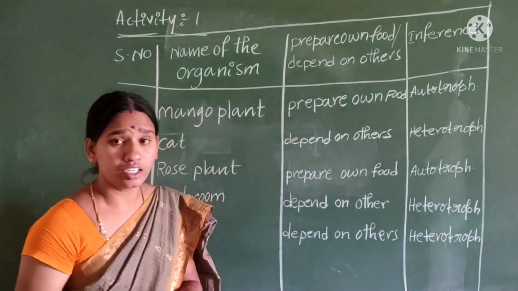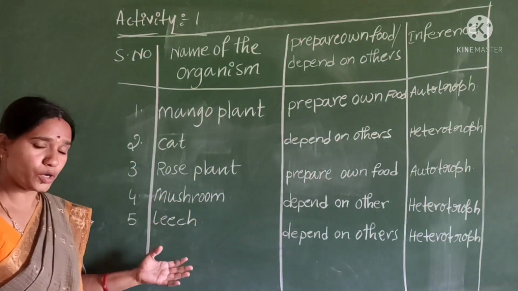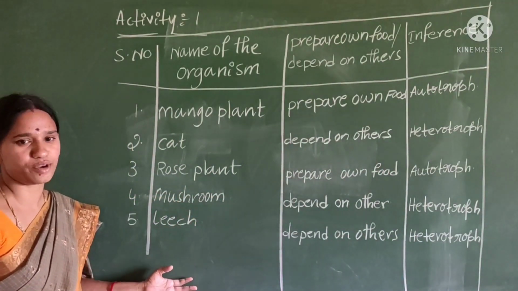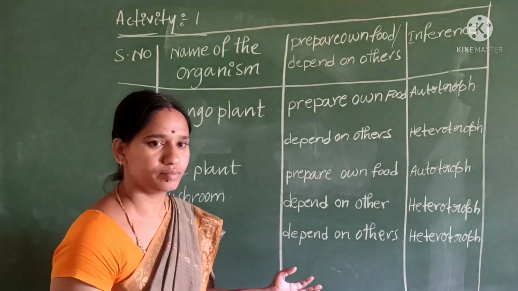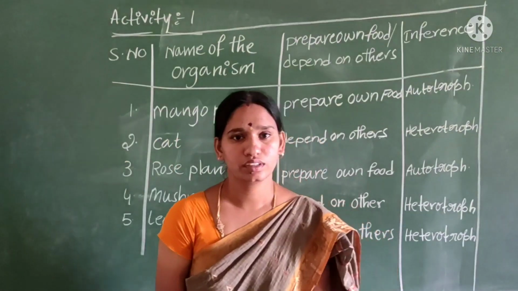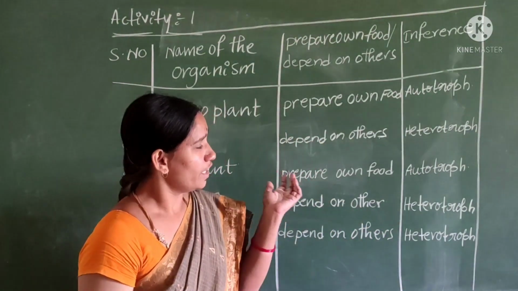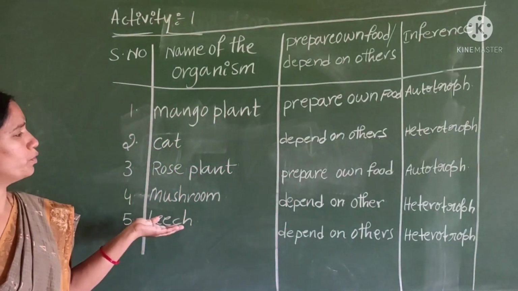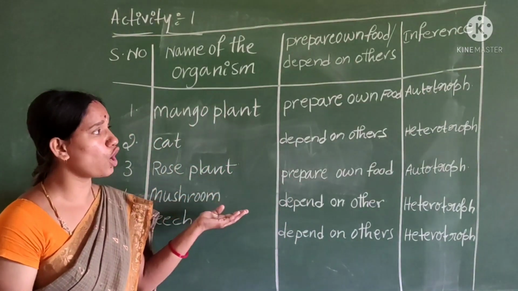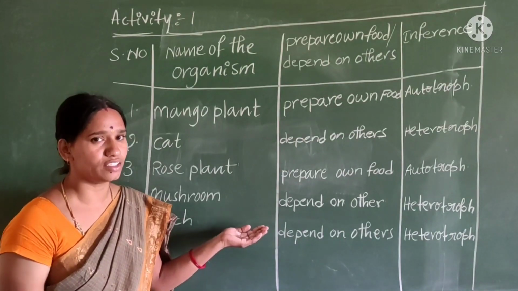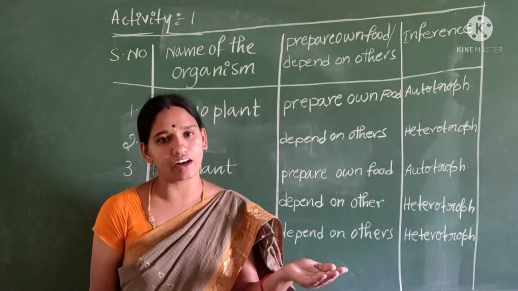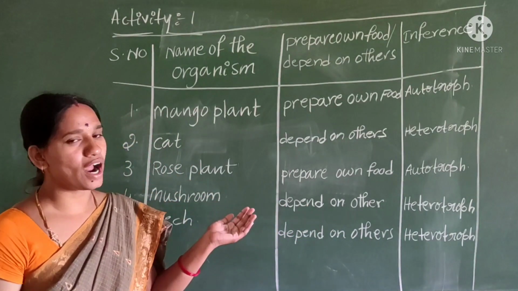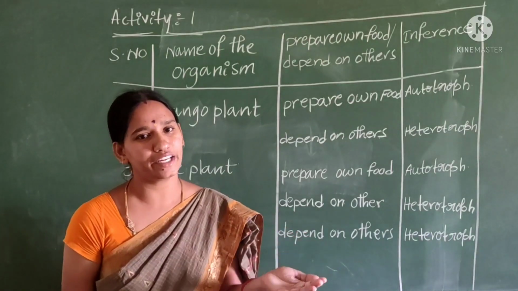Here see children, you can write some more examples on this table. Okay children. According to this table, are all plants autotrophs, children? Some plants are autotrophs and some plants are heterotrophs.